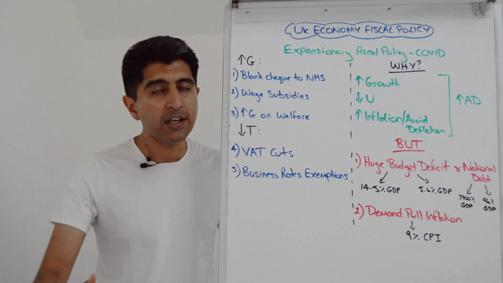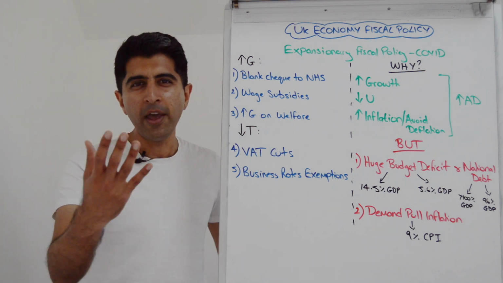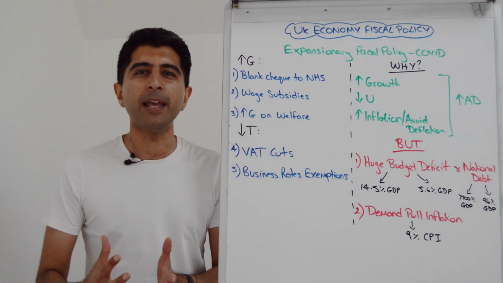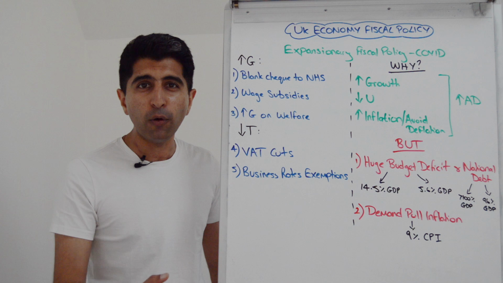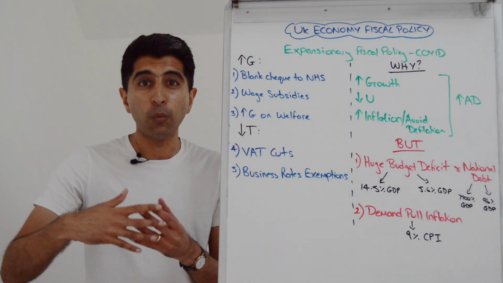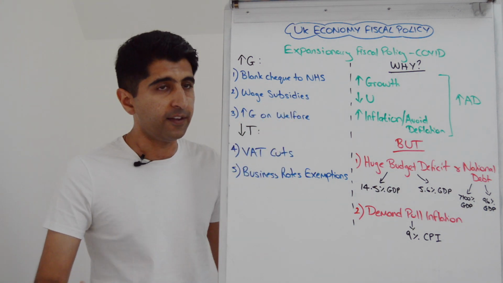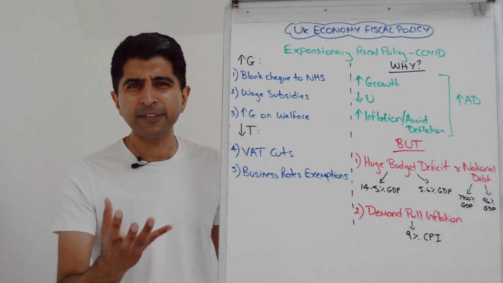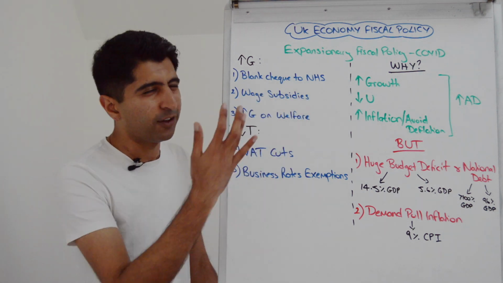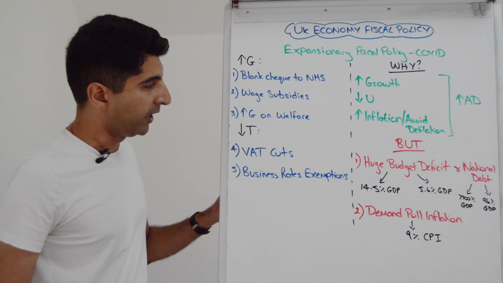We also saw wage subsidies, right? The furlough scheme, it was known as. The government literally paying the wages of the employed and the self-employed, those people that would have lost their jobs if it wasn't for this scheme. That racked up massive amounts of government debt, a huge increase in government spending here.